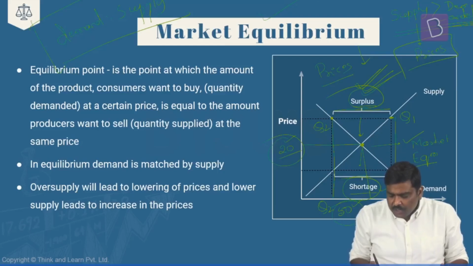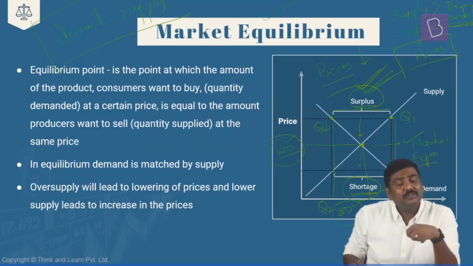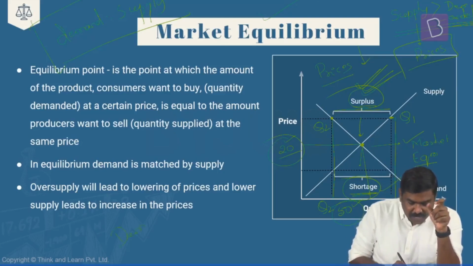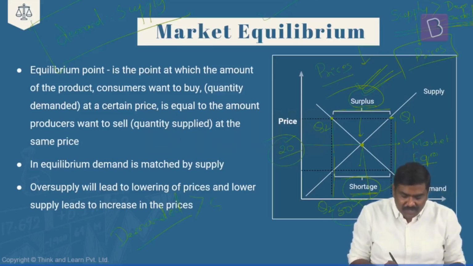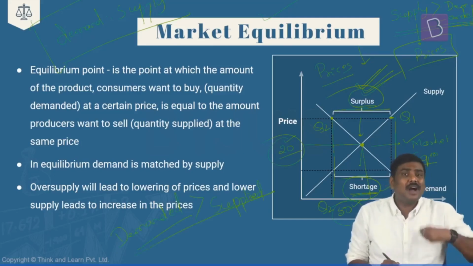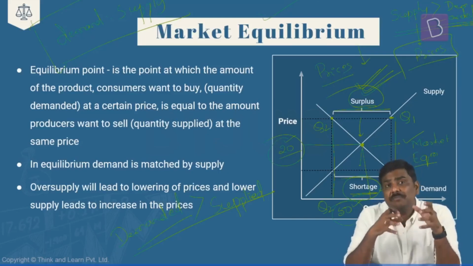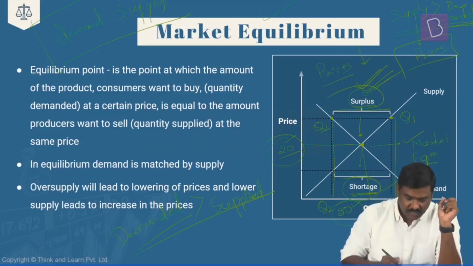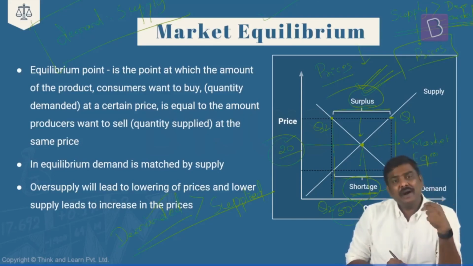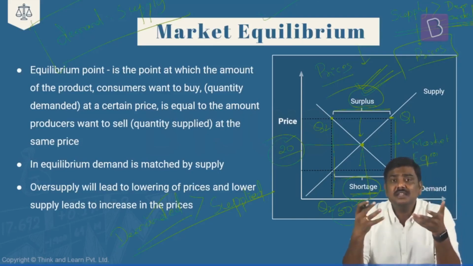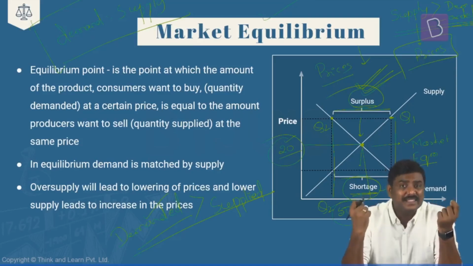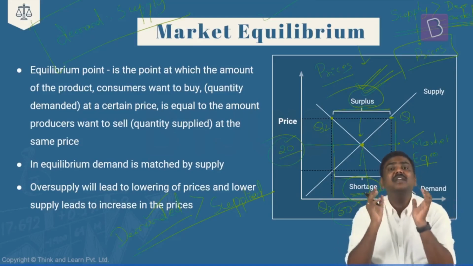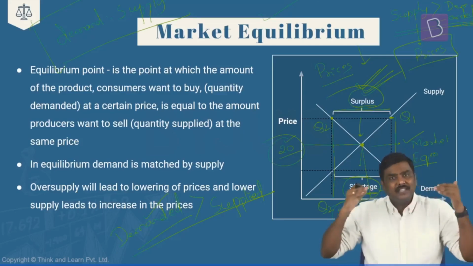And on the other hand, what is a shortage situation? A shortage situation is the one wherein the quantity being demanded for a particular commodity is much higher than the quantity being supplied in the market. There is an over-demand or a higher demand compared to the quantity of supply in a particular market. As a result, the number of buyers is much higher compared to the number of sellers. And there is a competition which will start brewing in the market in terms of buying these commodities, because the supply is limited and demand is much higher.